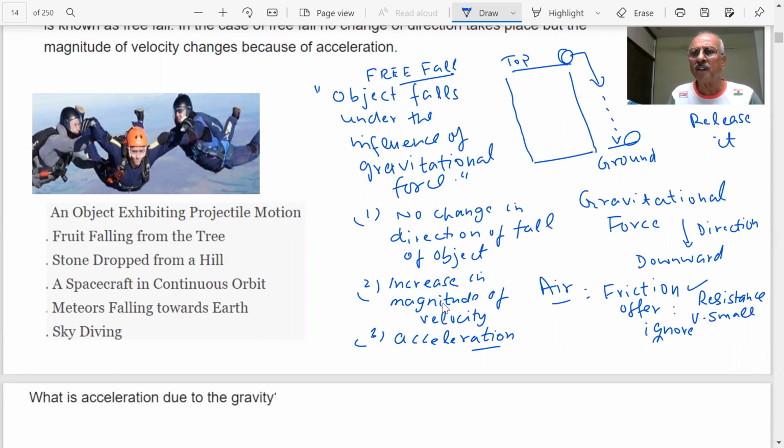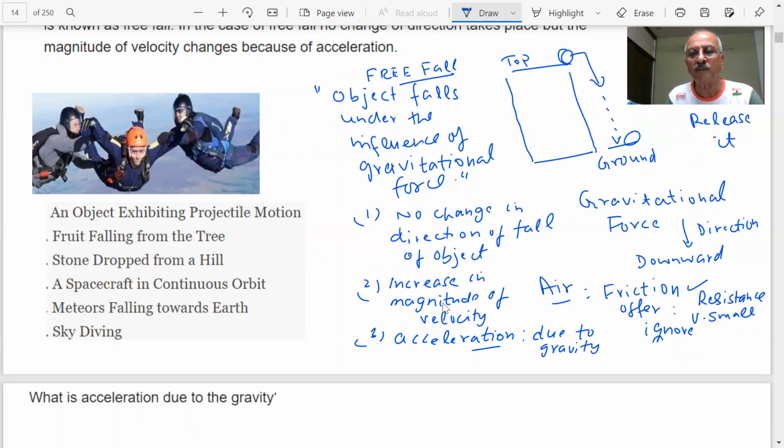Acceleration will be produced in the falling object, in free fall. So the object is falling freely under the force of gravity. What is the result of that? The direction is not changing, but velocity is changing. So what is acceleration? Rate of change of velocity. So the object will experience an acceleration, but this acceleration is due to what? This is acceleration due to gravity.